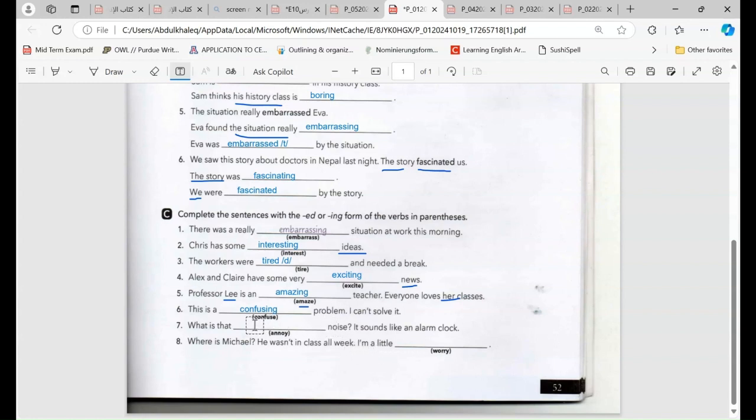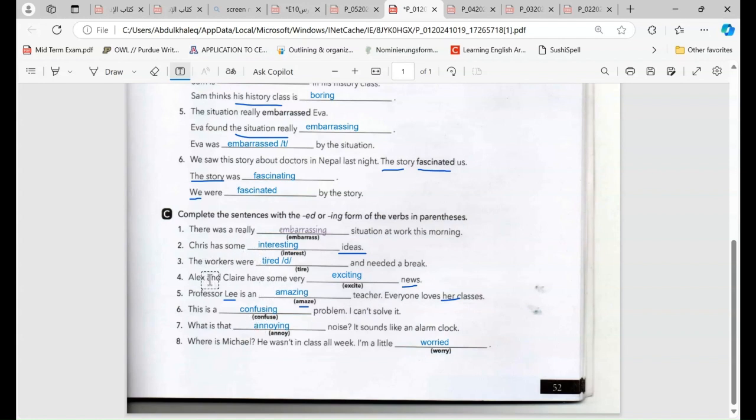So, what is that annoying? Because we are talking about noise. And the last one, where is Michael? He wasn't in class all week. I'm a little worried. So we have to write worried because it is me. I have feeling.